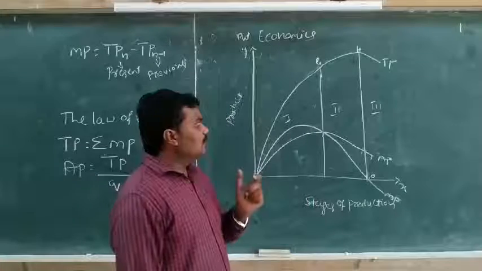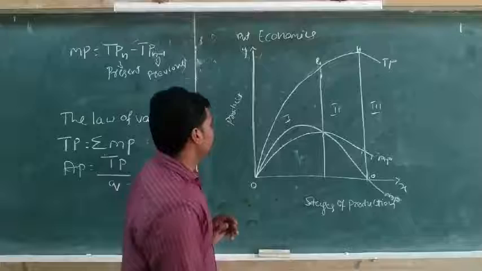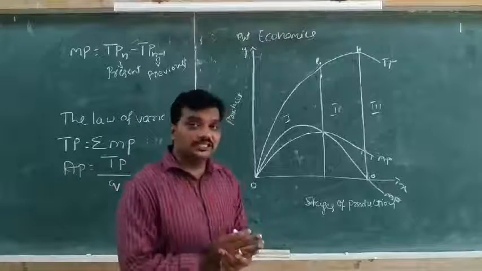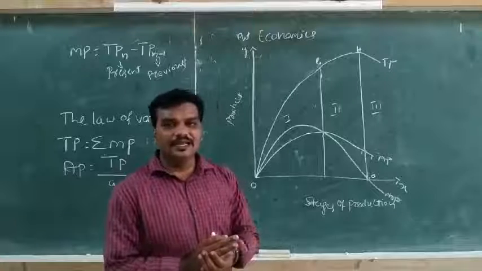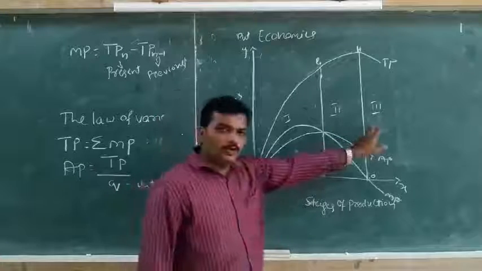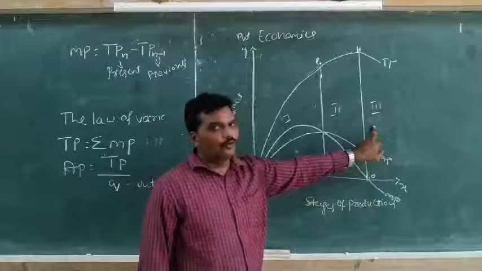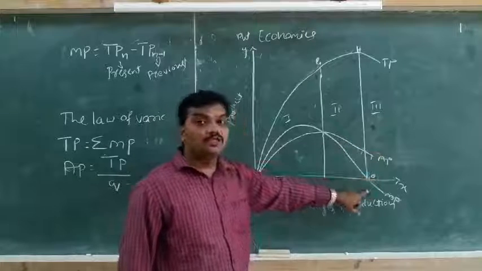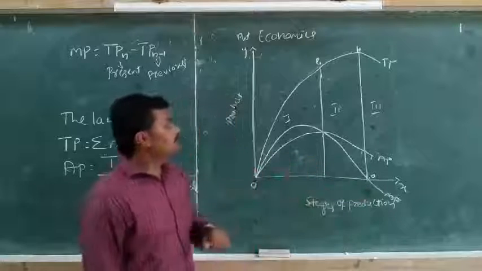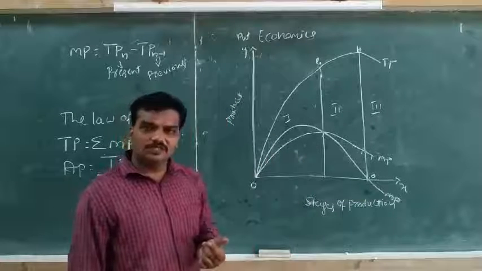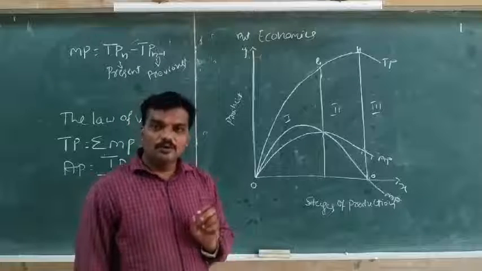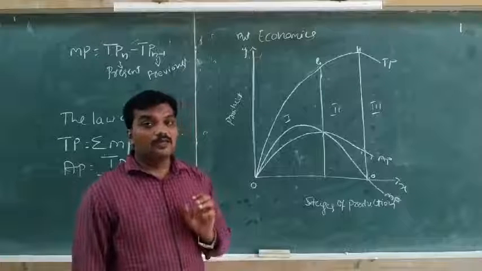Then finally I will tell you the conclusion. What is the main conclusion here? In which stage does the firm intend to produce? Would the firm produce in the third stage? No, because the marginal product is negative. The firm will not produce in the third stage. Would the firm decide to produce in the first stage? Here also the firm will not produce in the first stage because the marginal product